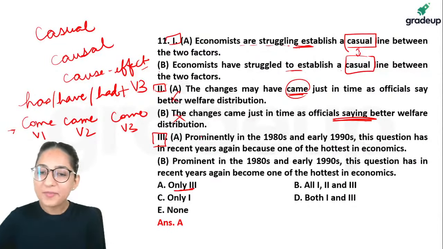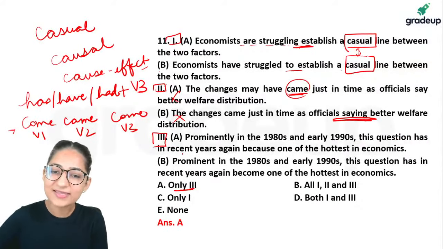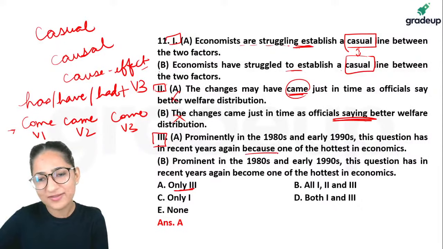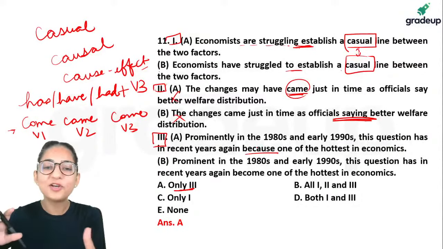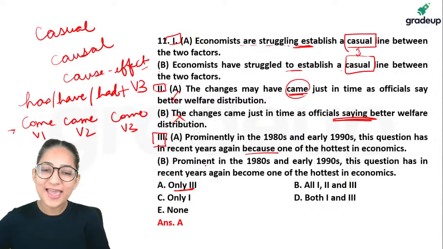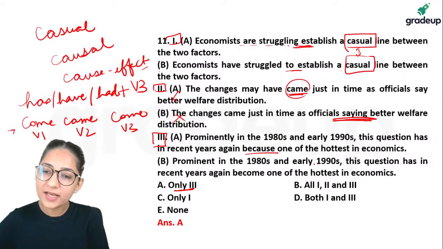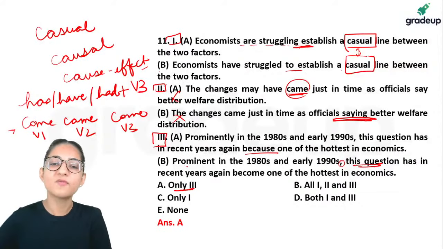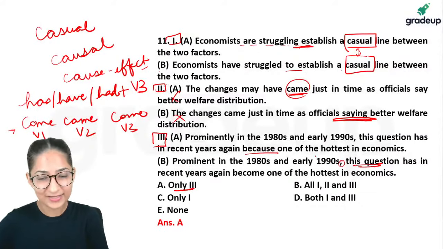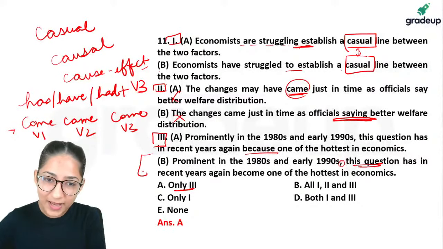Third one, prominently in 1980s and early 90s, this question has in recent years, again structurally there is a problem. There is a misplacement of the words. Notice the next one: prominent in 80s and 90s. What was prominent in 80s and 90s? Right after the comma, we have that thing. This question was prominent in 80s and 90s. So in the coming days, guys, when we do a session on grammar, I will explain this structure also.